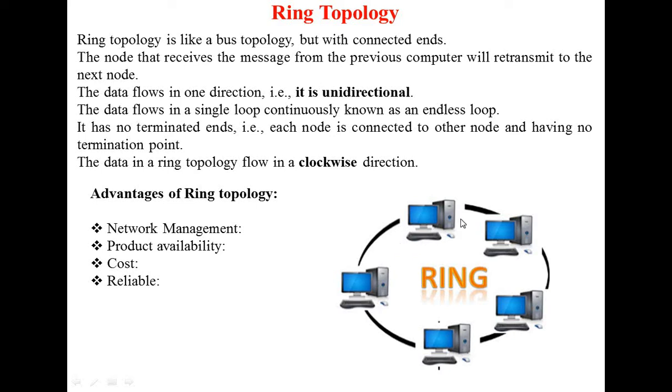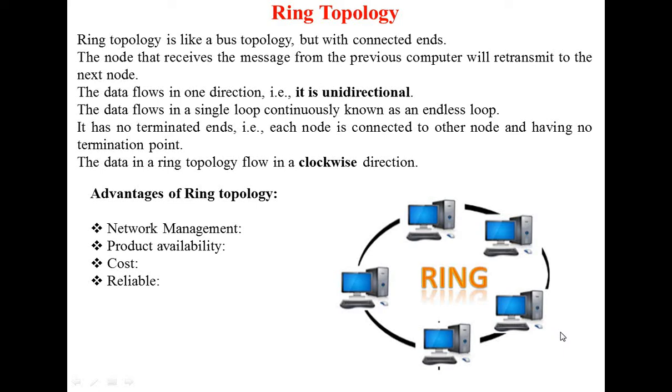We already discussed one to another. The data flows in one direction. Remember this, ring topology is unidirectional. The data flows in a single loop continuously, known as an endless loop. We cannot mention which computer is the end node in this. कि ये कंप्यूटर, ये कंप्यूटर, ये कंप्यूटर, कौन सा कंप्यूटर इसमें एंड नोड होगी. It has no terminated end, that is, each node is connected to another node and there is no termination point. The data in a ring topology flows clockwise.